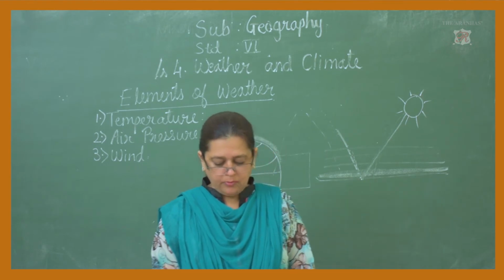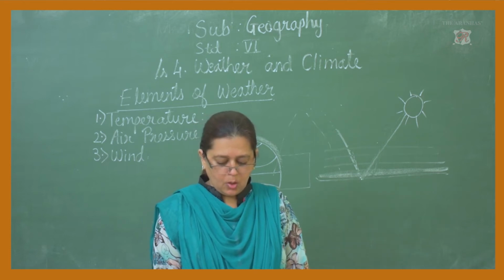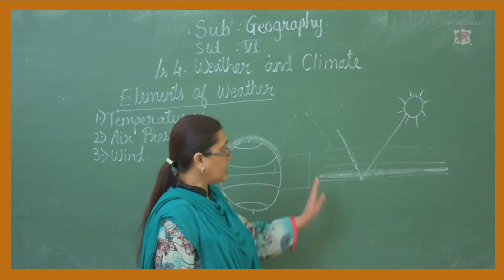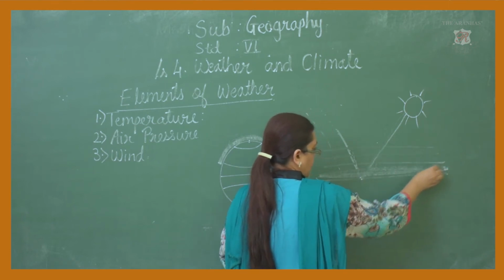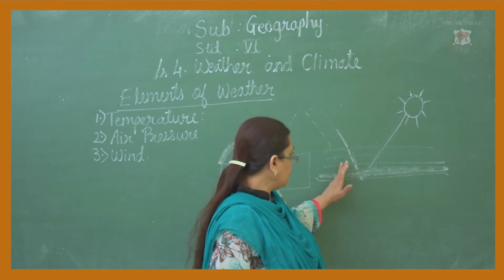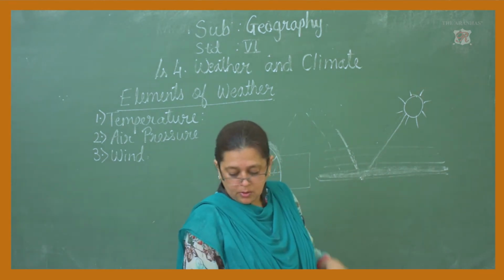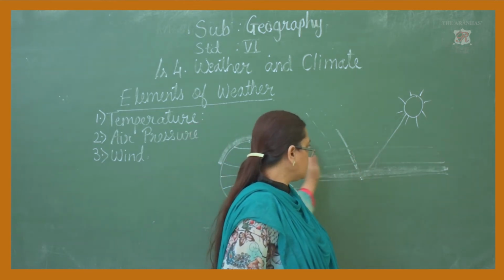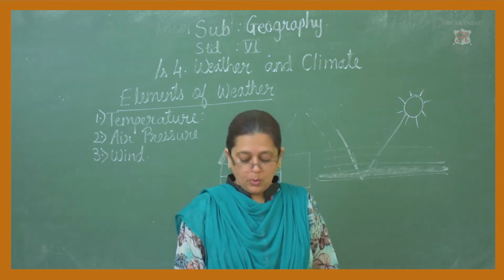Wind starts moving from high pressure to low pressure area in a horizontal direction. The air moves from the high pressure towards the low pressure in a horizontal direction, and this moving air is called the wind.